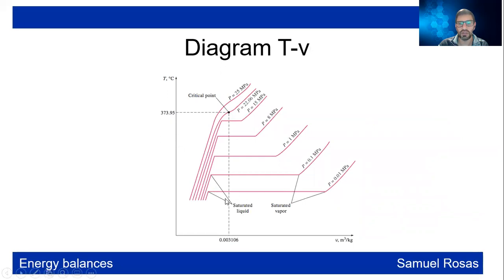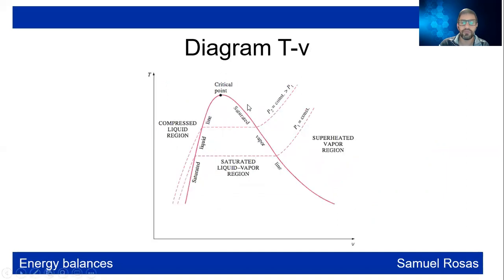This is the saturated liquid. This is the saturated vapor. Here is the mixture. And at the triple point is where they coexist, this saturated liquid and saturated vapor. Here's another example. The temperature volume is exactly the same diagram. Here you have the saturated liquid line, the critical point, and the saturated vapor line. And once again, this is sensible heat, and this is going to be latent heat because it's at constant pressure. This is the saturated liquid vapor region and constant temperature as well.